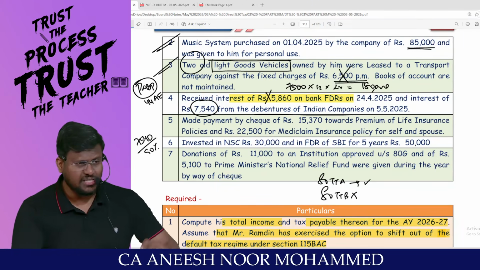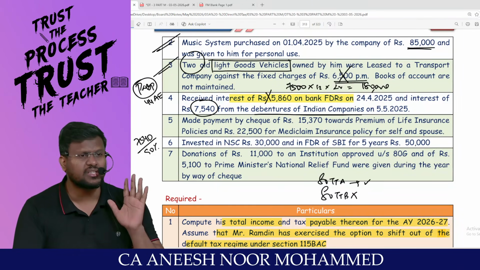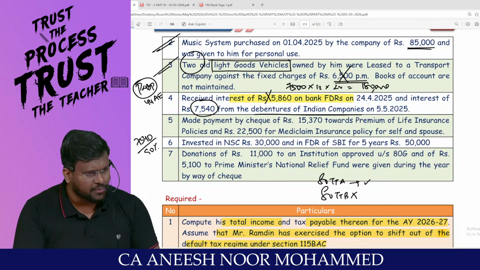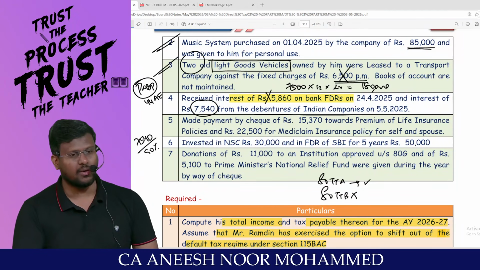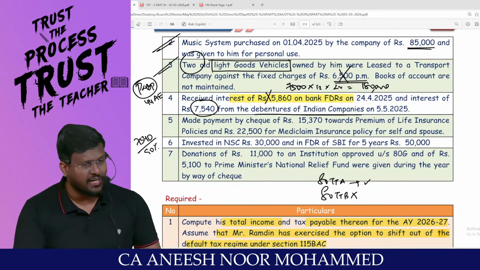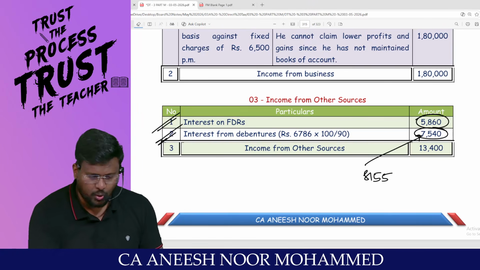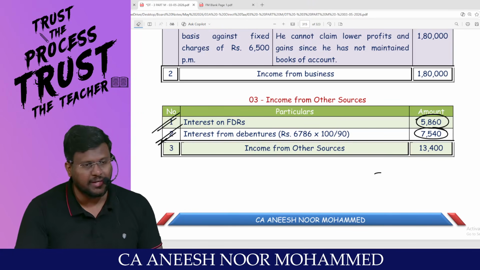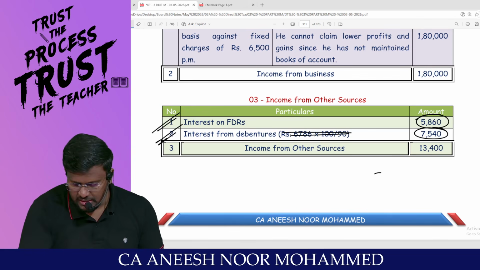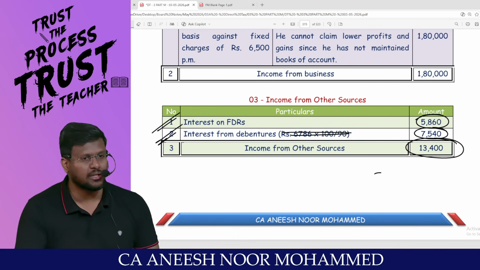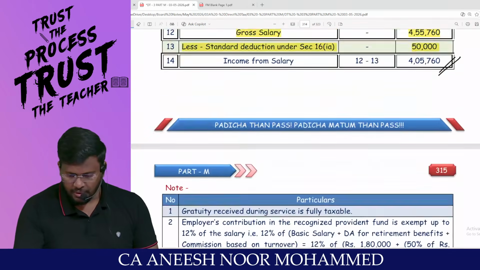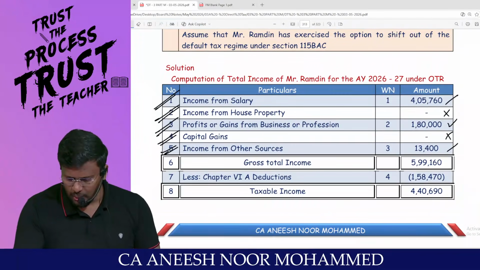Now, under section 193, 10,000 rupees is the threshold limit for TDS. Am I right, sir? You go and check the limit if you are having any doubt. So the company would not have deducted TDS at all. So this 7,540 you have to write in full. Please don't apply the TDS, man. So put this in the dustbin. IFOS is 13,400. Am I right, sir? So my dear lovable students, 13,400 is IFOS.